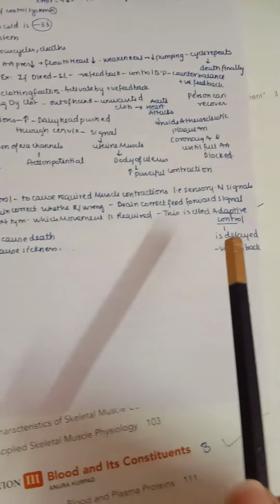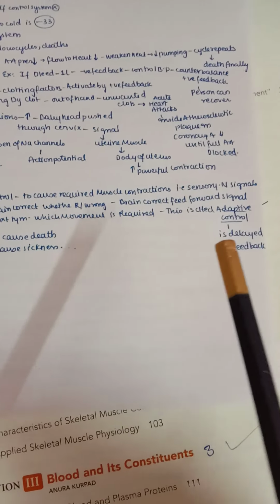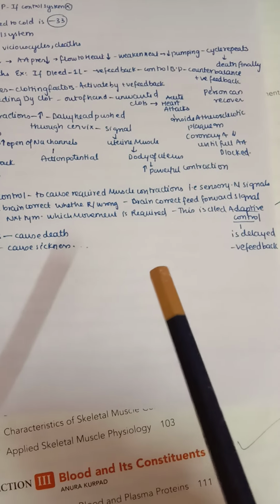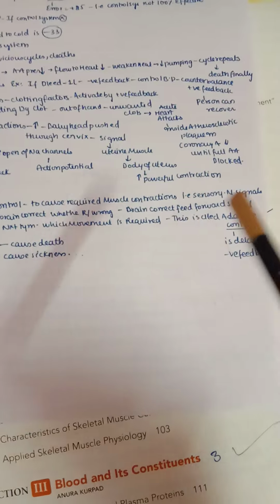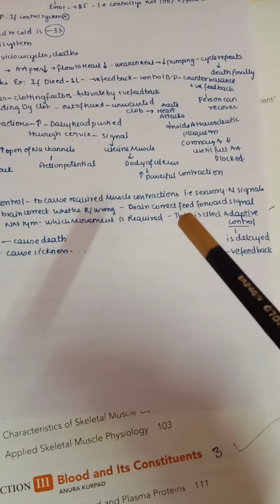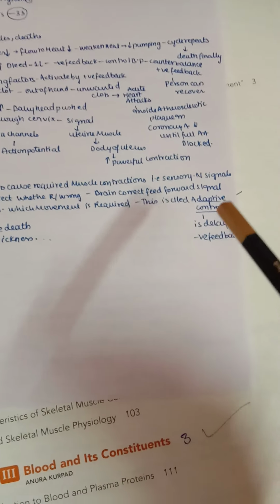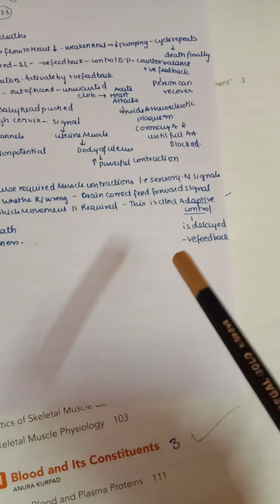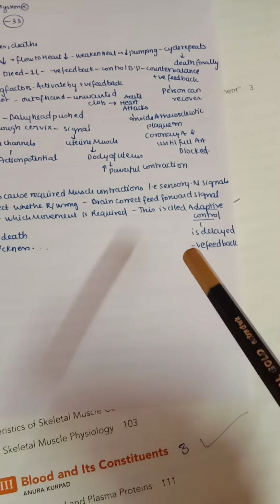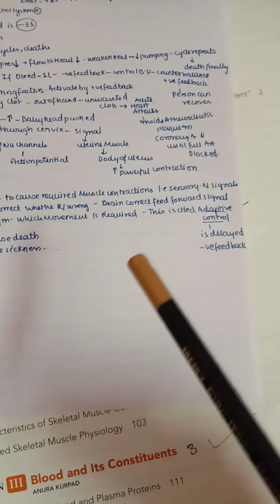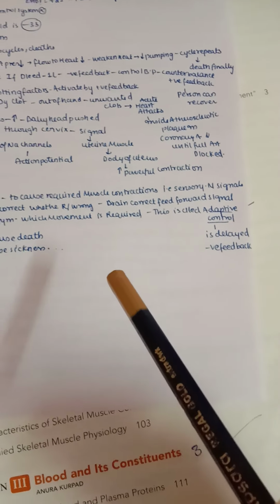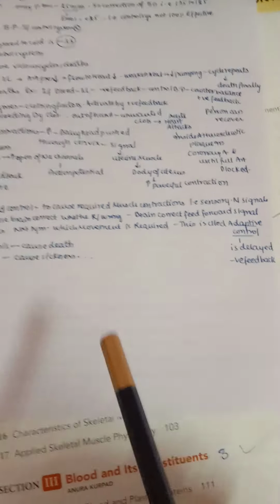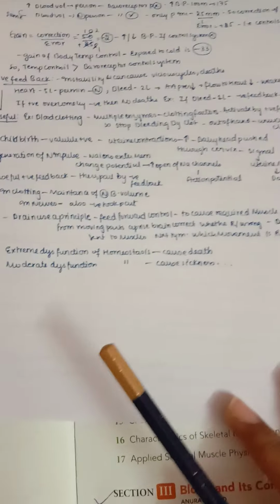So this is called adaptive control, because here you can see our muscles are giving signals to the brain about what kind of response or what kind of movement they want. It is adaptive, meaning it is adapting according to the movements which are required. And it is a delayed negative feedback. Why is it delayed? Because the first time it comes as whatever it is created, but the second time it is adapting, so it is a delayed process. So remember that adaptive control is a delayed negative feedback.